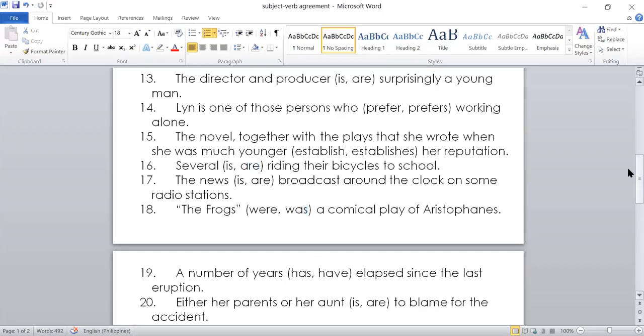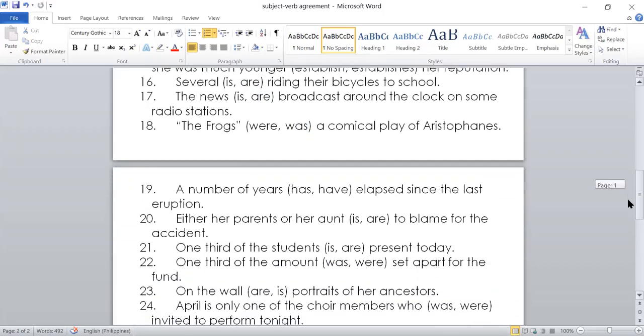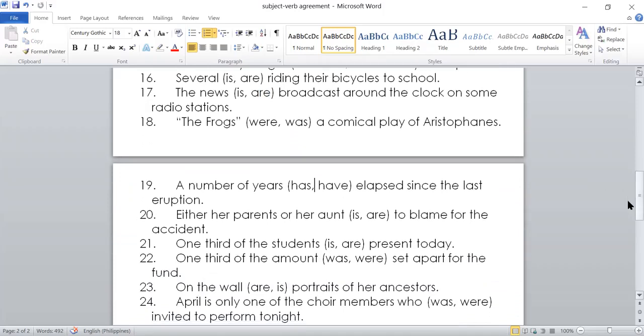Number 19. A number of years has or have elapsed since the last eruption. Okay. The rule for a number: there are two expressions here. The number and a number.